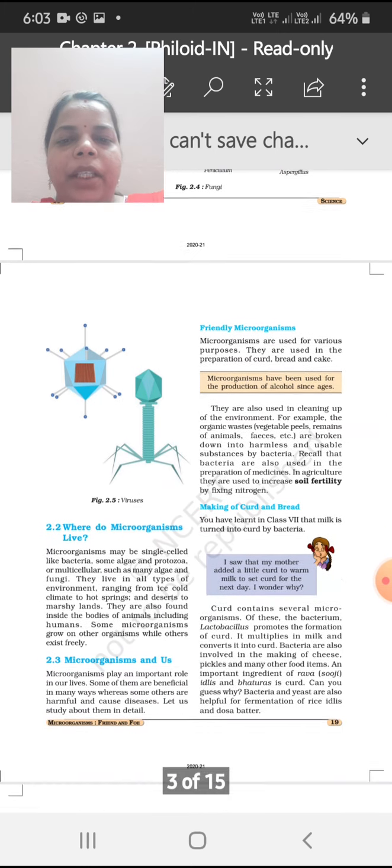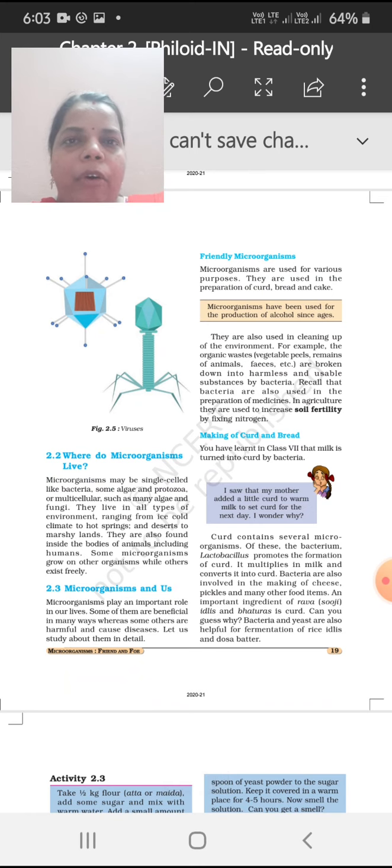Now we are going to see how these microorganisms are both our friends and foes. Some microorganisms are useful and beneficial for us, and in day to day life we are using them also. So let us first see how these are helpful. Microorganisms are all around us, and they play a very important role in our lives. Some friendly microorganisms help us in soil fertility by fixing nitrogen.